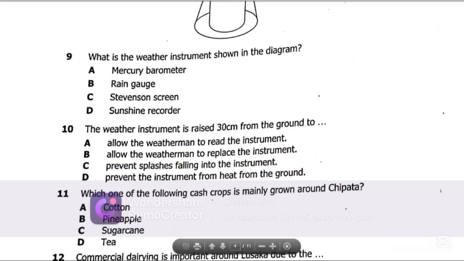Now let's get to question 10. Question 10 says, the weather instrument is raised 30 centimeters from the ground to, why do we raise the rain gauge to 30 centimeters from the ground? The best possible answer on question 10 is C, prevent splashes falling into the instrument.